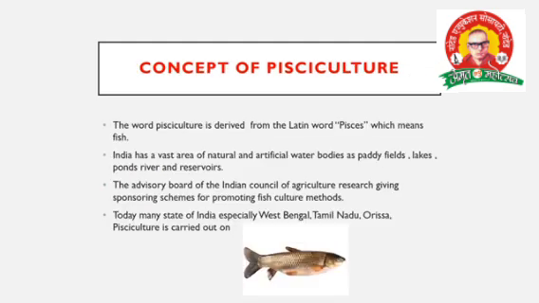Then the important things in the introduction part of pisciculture: you have the land, or you can take land from another person or a farmer on the basis of a lease. That is important for pisciculture. Water is essential for pisciculture. Depth of the pond is important for the purpose of breeding. Next is sunlight, which is very important for the culture of fishes also.